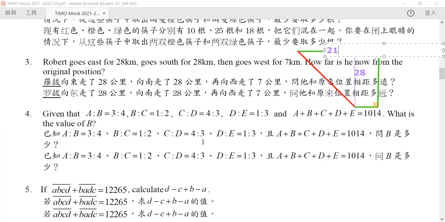So we find a right angle triangle in which its 2 sides are 21 and 28. And by this, we can calculate the distance. So the distance squared is equal to 21 squared plus 28 squared.